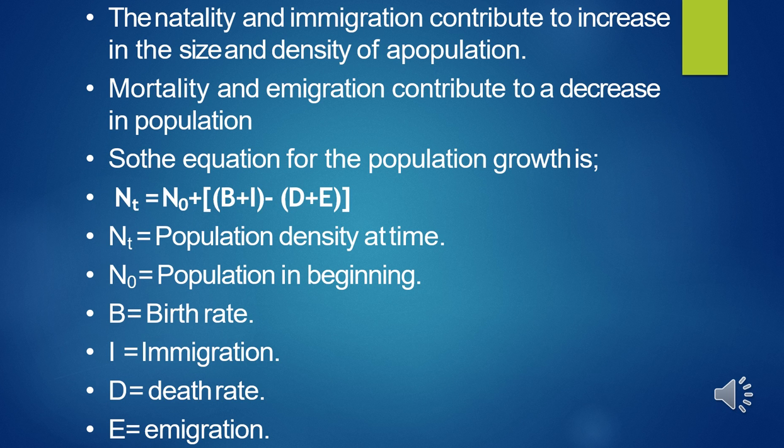So Nt is equal to population density at time t, population in the beginning is N0, and then birth rate is noted by B, I is for immigration, D is for death rate and E is for emigration.